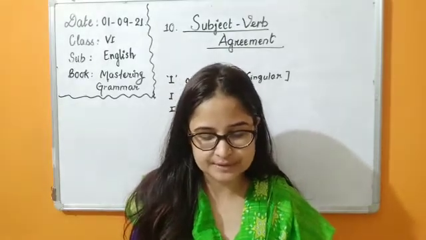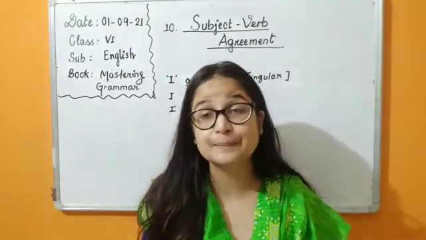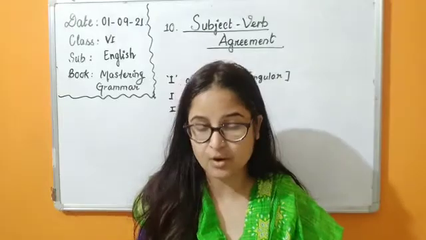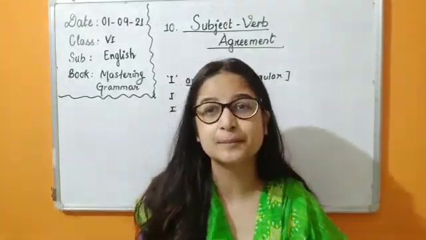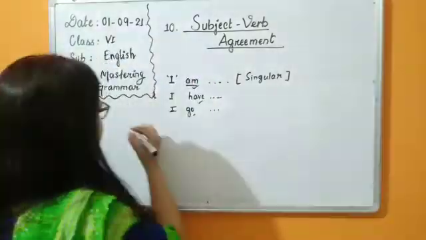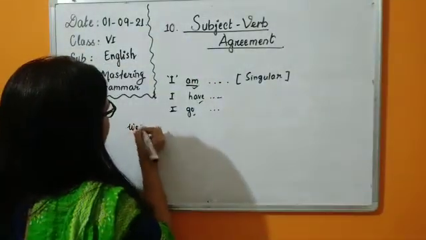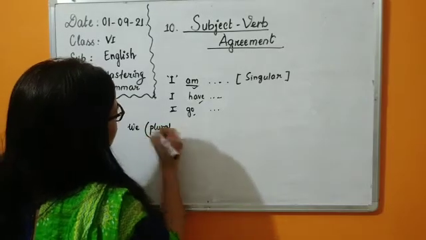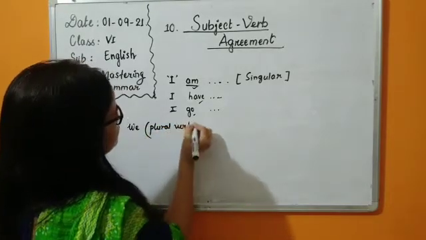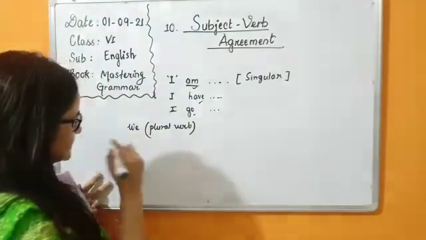The first person, plural we, takes a plural verb in all its forms, all tenses. So we will be taking the first speaker, this is also speaker, plural subject. So we will always take what? A plural verb. Okay, we will be using a plural verb with we, always, in all the tenses.